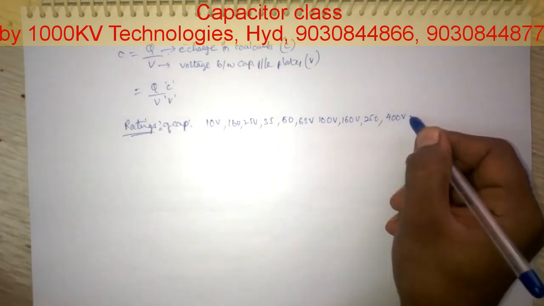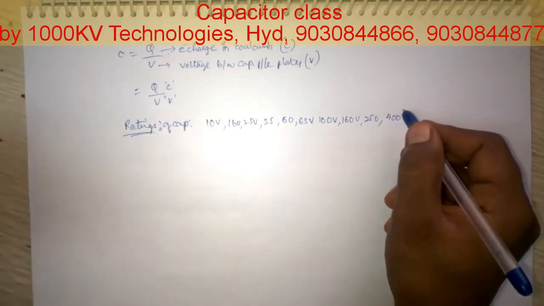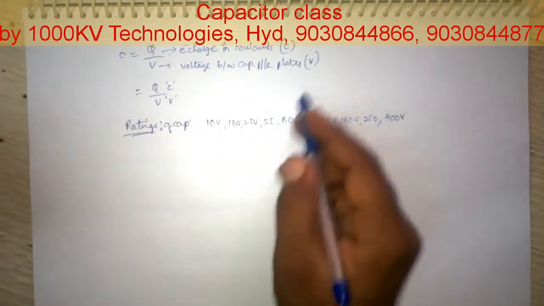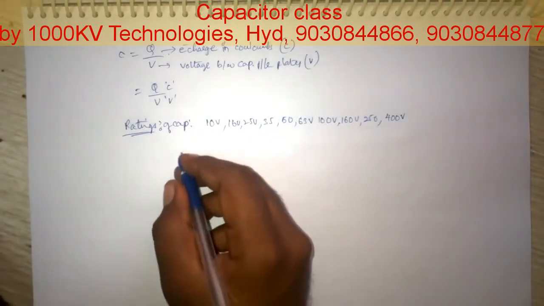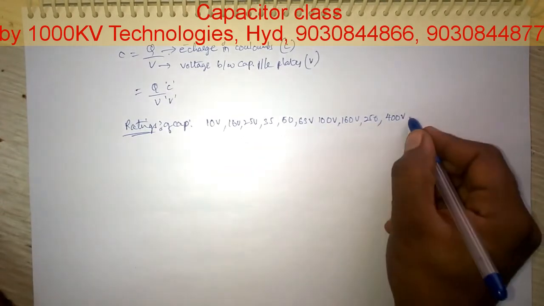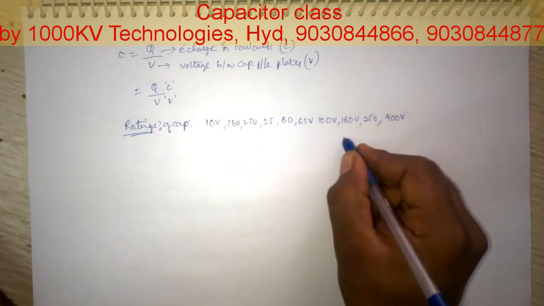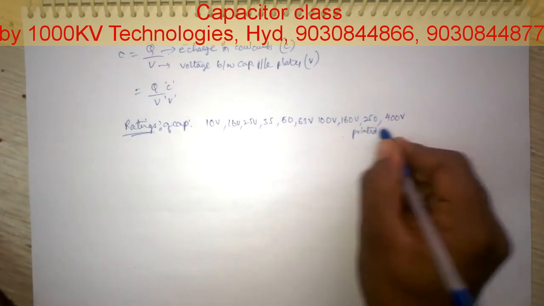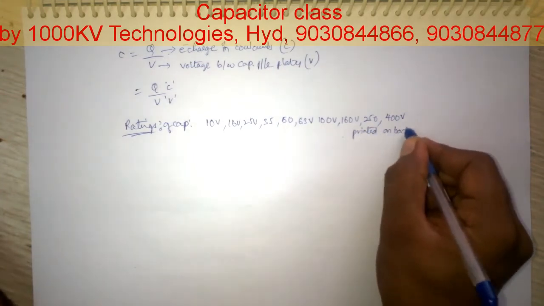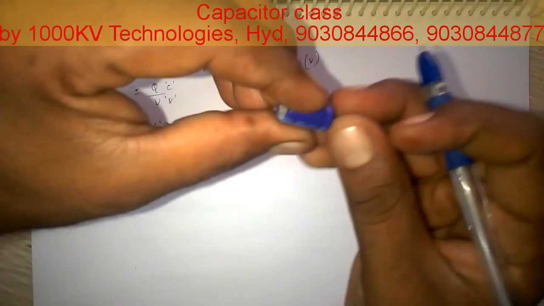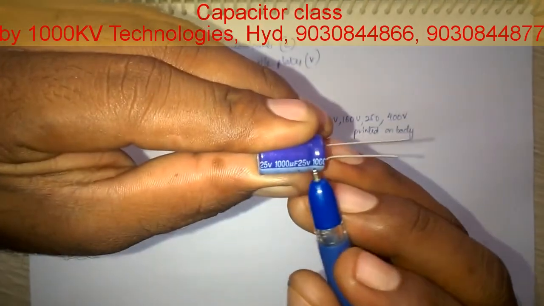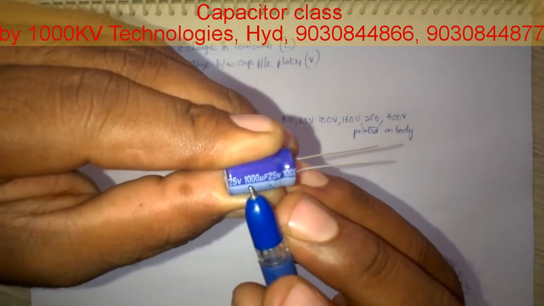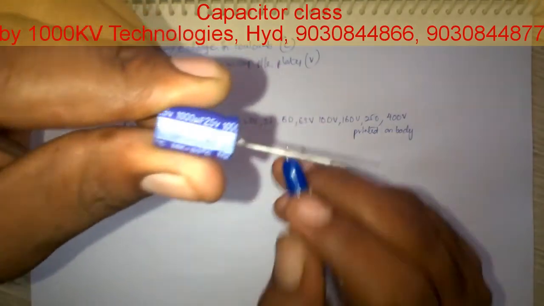These are the voltages applied between the parallel plates. These ratings are printed on the body of the capacitor. See, it is printed on the body of this capacitor: this is a 25 volt capacitor, and the capacitance is 1000 microfarad.